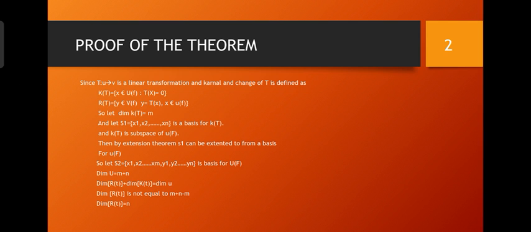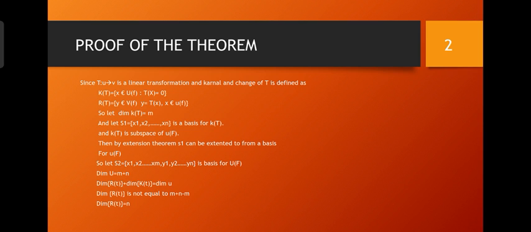Proof of the theorem: since T is a mapping from U to V, it is a linear transformation, and the kernel and range of T are defined as K of T equals x belonging to U of F such that T of x equals 0, and R of T equals y belonging to V of F such that y equals T of x, where x belongs to U of F. So let dimension K of T equal m, and let S1 equal x1, x2, up to xm be a basis for K of T, and K of T is a subspace of U of F.